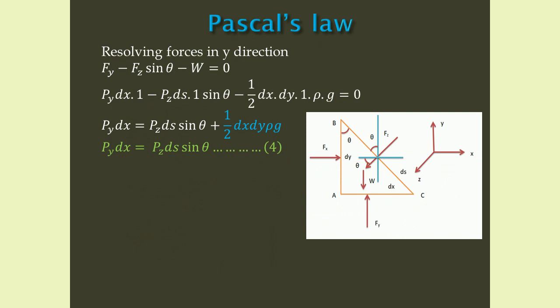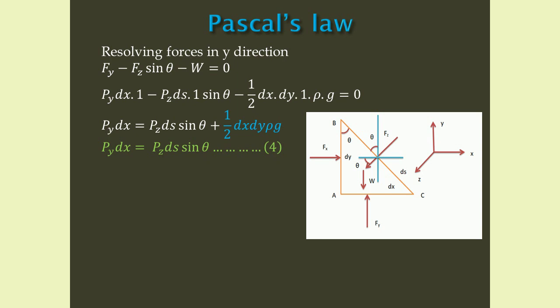Now resolve forces in y direction. Therefore, Fy minus Fz sin theta minus W equals 0, which means Py dx into 1 minus Pz ds into 1 into sin theta minus half dx dy into 1 into rho g equals 0.